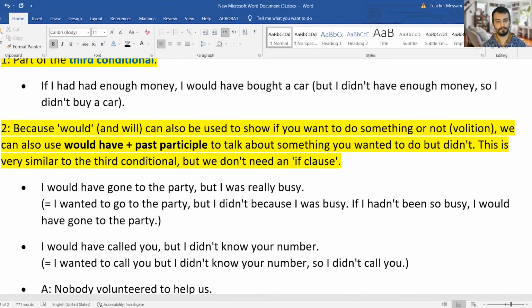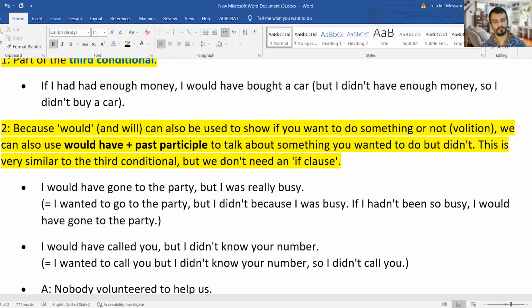Number two, because would and will can also be used to show if you want to do something or not, like volition. Volition means the power of deciding, the power of making a decision to do something.